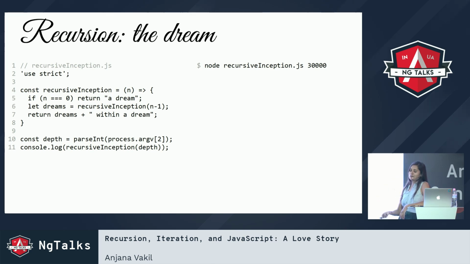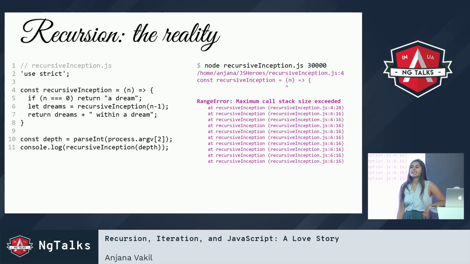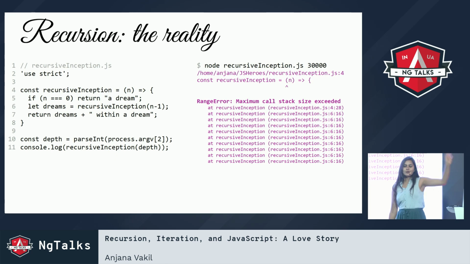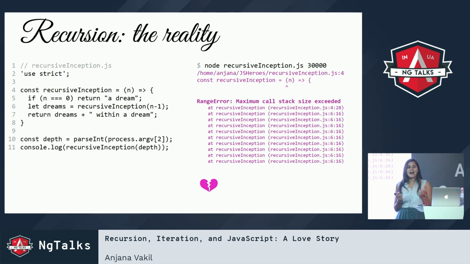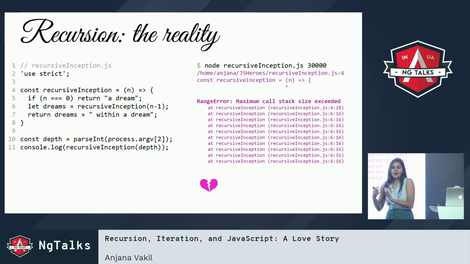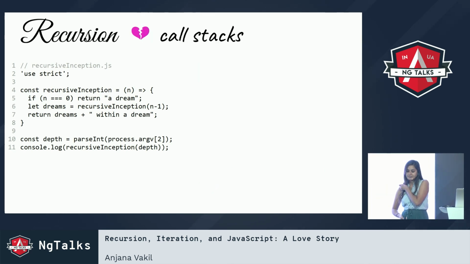Stack Overflow. If I run this as written, I get this sad little message, maximum call stack size exceeded. I think in Firefox, you even get the message, too much recursion. Just too much recursion for you. All right, and so this is heartbreaking, right? I have this recursion that I can write, I can talk about the problem in my code pretty intuitively, but I can't run it because of our stack. So what's the deal here?